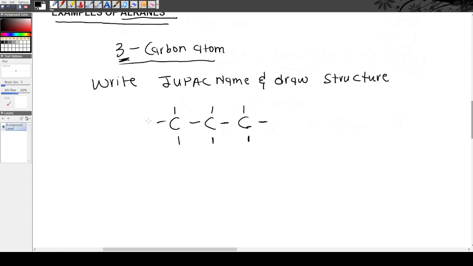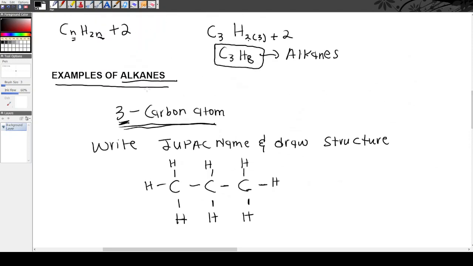Then what goes in the remaining places? Hydrogen. We just substitute hydrogen. This is an organic compound with 3 carbon atoms. It belongs in the family of alkanes, in the homologous series of alkanes.